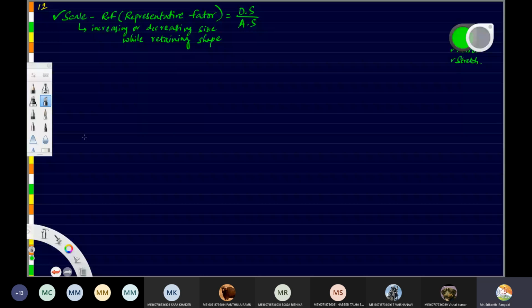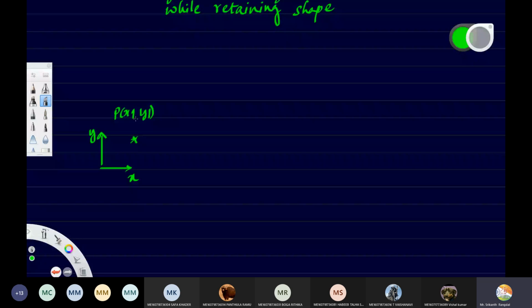Okay. Once again, let us see. We'll have to again start with the x and y axis. And then we'll have to take a point. Let us say P is the point. X1, Y1 are the coordinates. Okay, let me write it like this here. P, X1, Y1 are the coordinates.